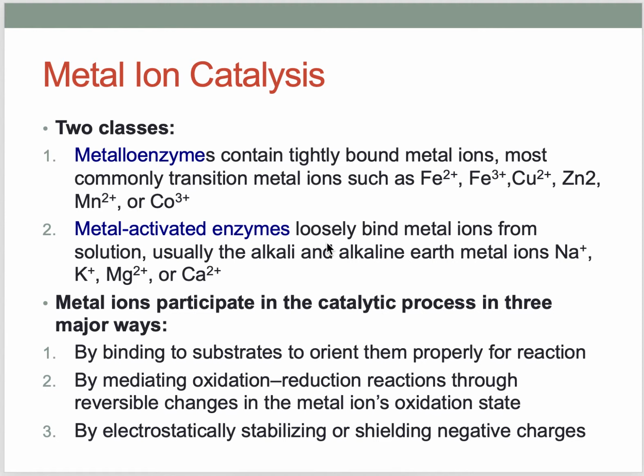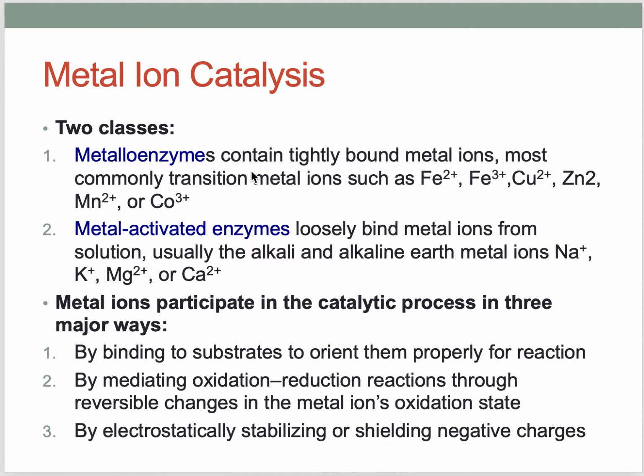This is the second part of lecture 6, and we'll start with metal ion catalysis. The catalysts that follow this mechanism have bound metal ions with them. There are two classes of those: metal enzymes and metal activated enzymes.